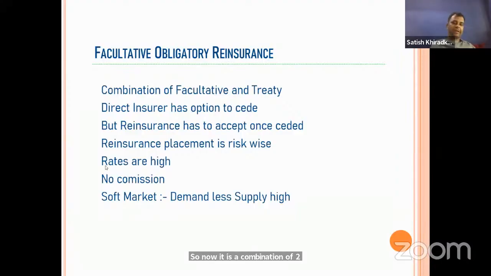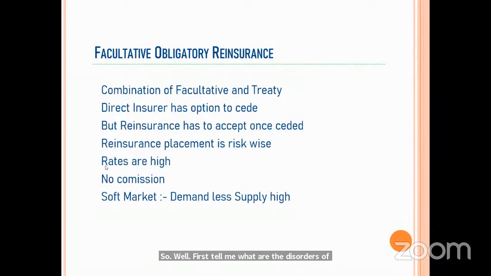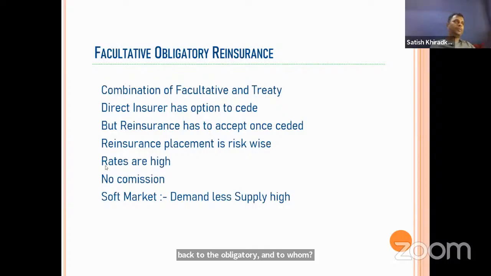So what are the disadvantages? First, you tell me, and then we will come to in which situation we follow this one. So first, tell me what are the disadvantages of this facultative obligatory. The reinsurer is very much exposed to risk which is not of good nature. Correct. So for the insurer, there are benefits.